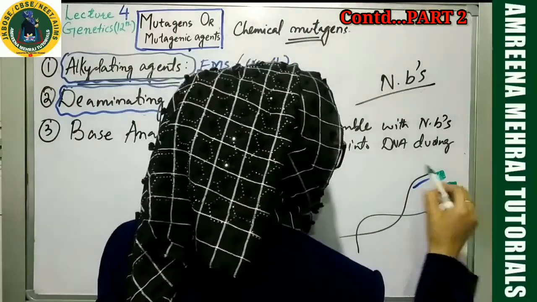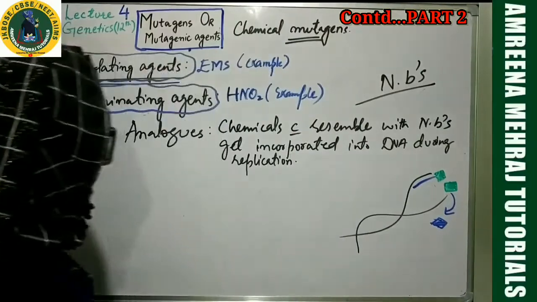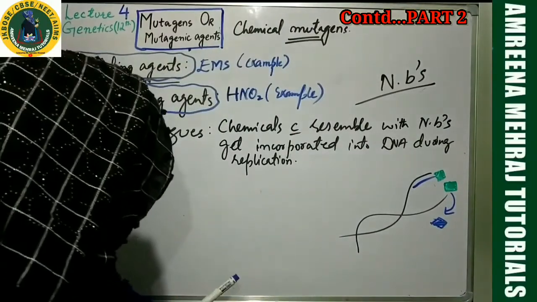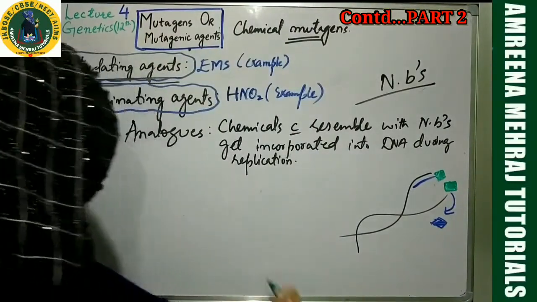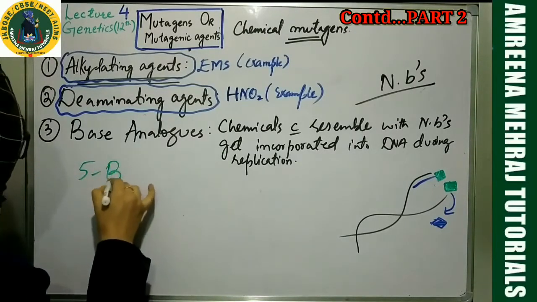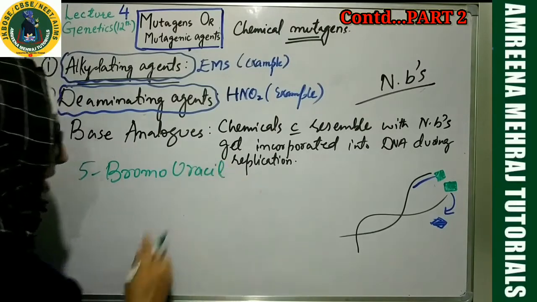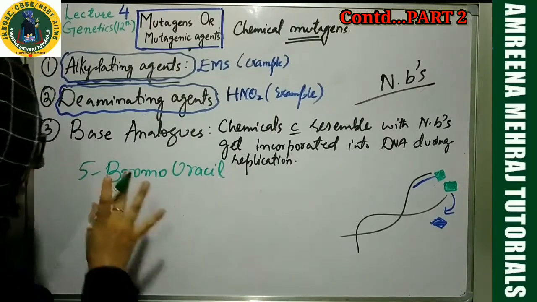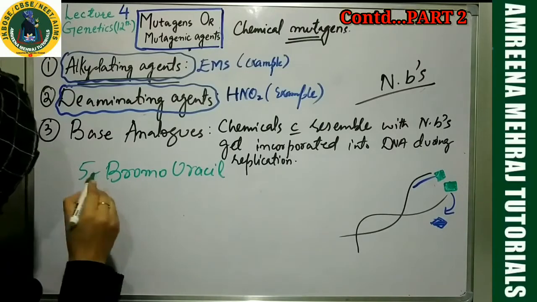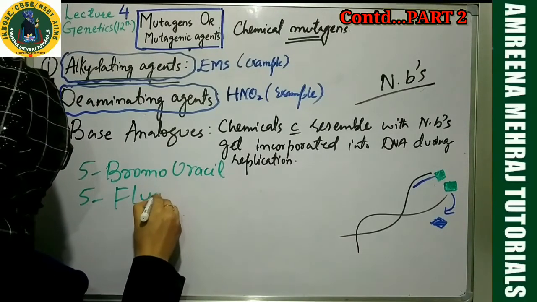And what do you call such substances which resemble the bases? You call these substances base analogues. So let me give you one example of a base analog. Example of base analog is 5-bromouracil. I have given you earlier also. 5-bromouracil is a versatile base analog. It resembles a base. Its companion is 5-fluorouracil.